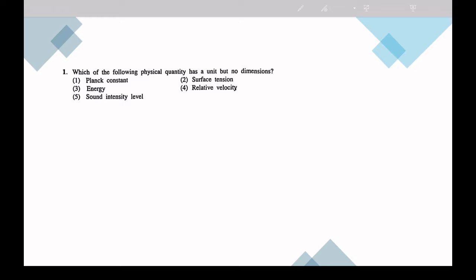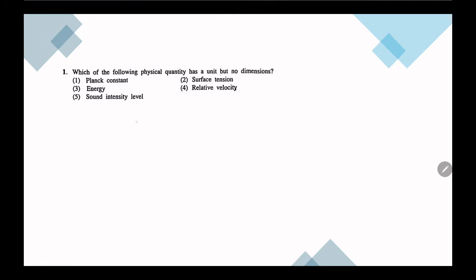Which of the following physical quantities has a unit but no dimension? Planck constant, surface tension, among them. Sound intensity level has a unit but no dimension.